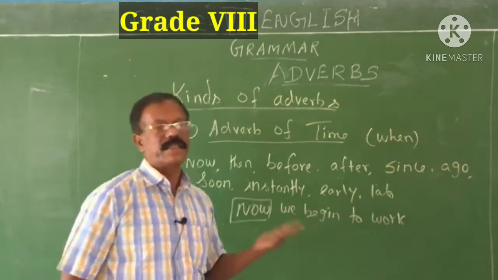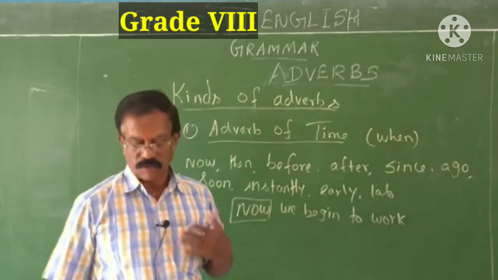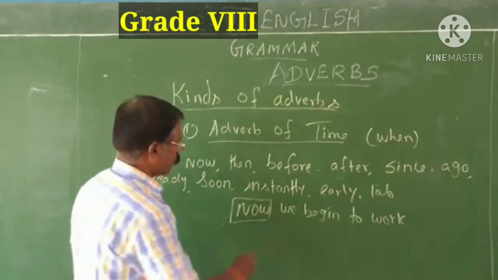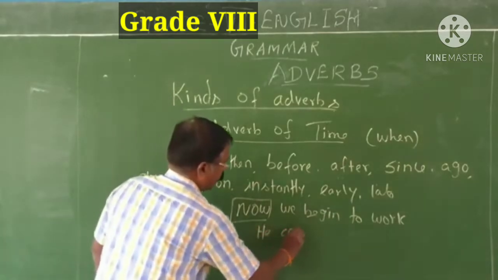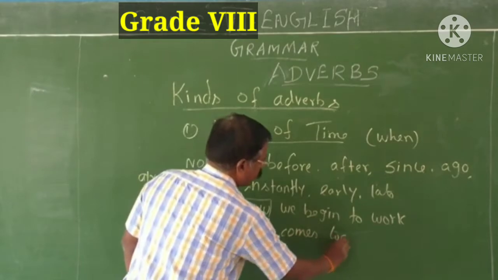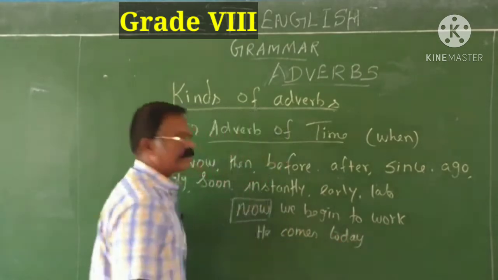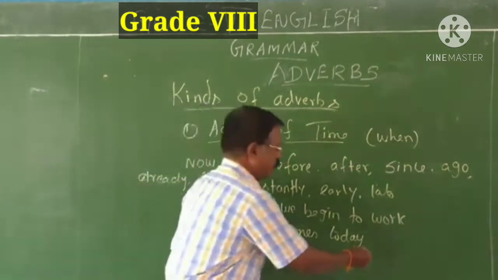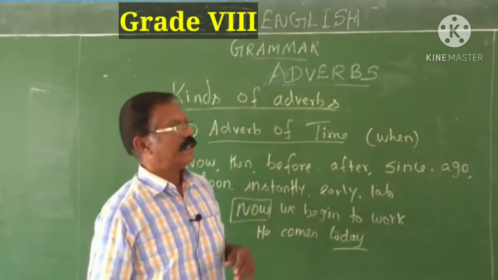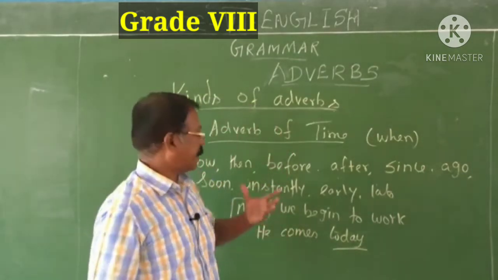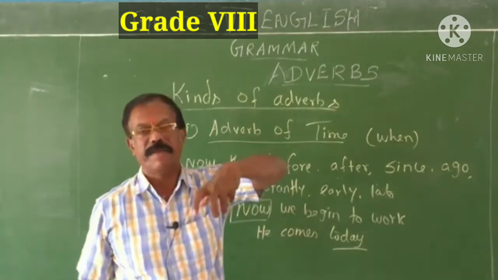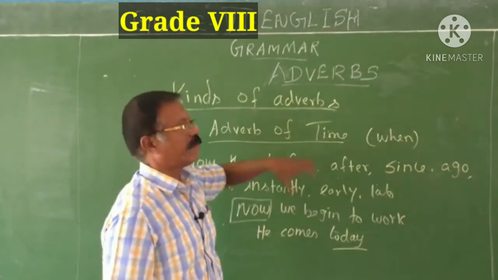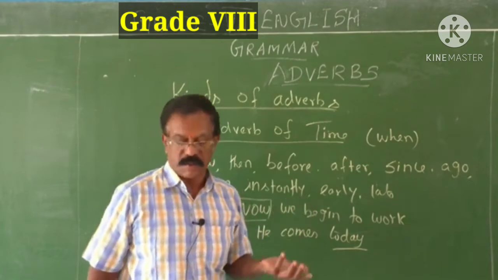It also gives the answer to the question when. He comes today. When does he come? He comes today. This word today is an adverb of time. It describes the time of his coming. Therefore, this is called adverb of time. It also answers the question when.